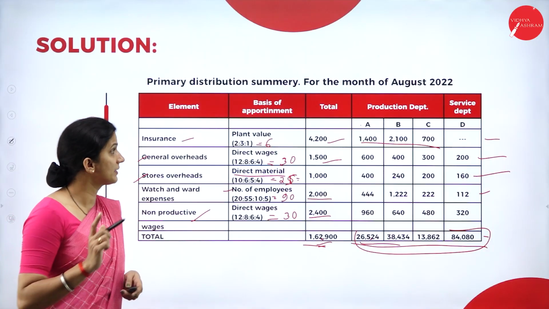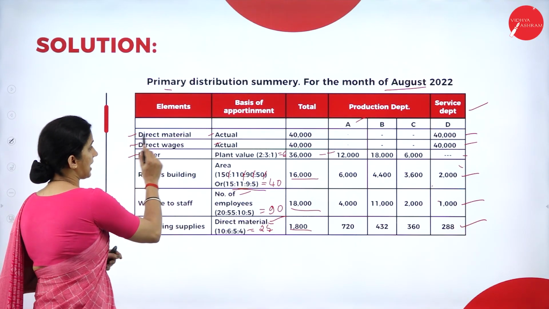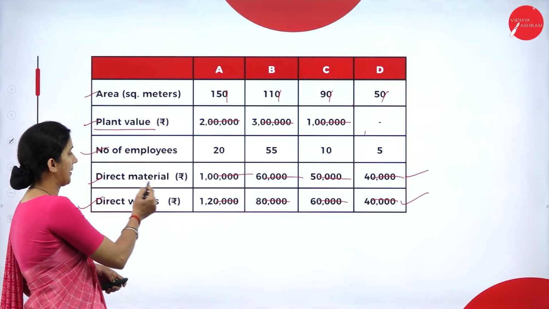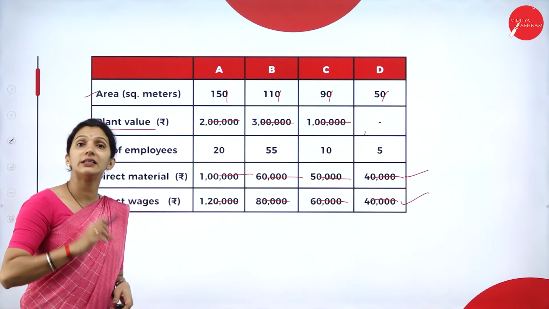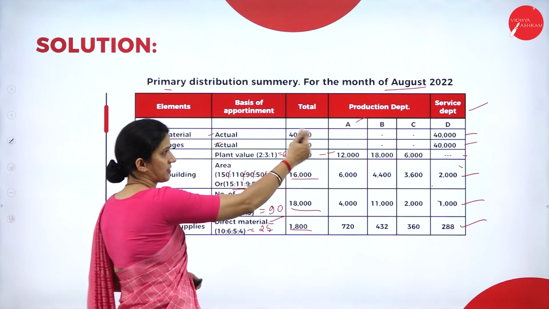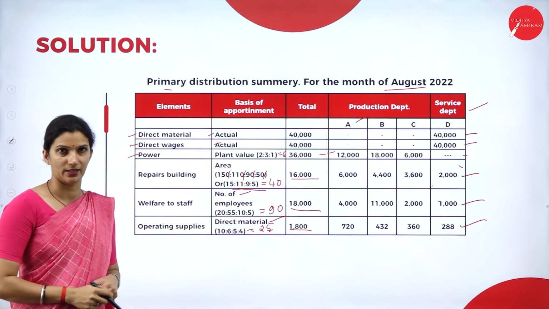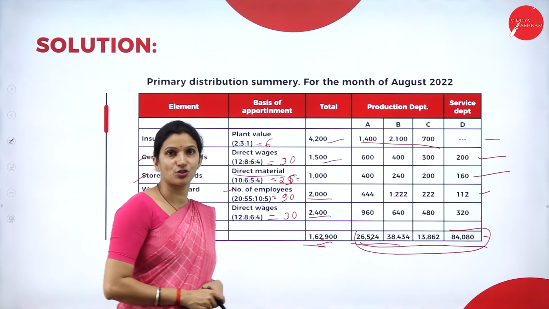So the first step in the primary distribution, you always need to remember, is to take the direct material and wages which will be given in this table. In this table, if the direct material and wages are given of only the service department amount, you should take that first. Then we'll start with allocating all the overheads. So this is the preparation of the primary distribution summary.